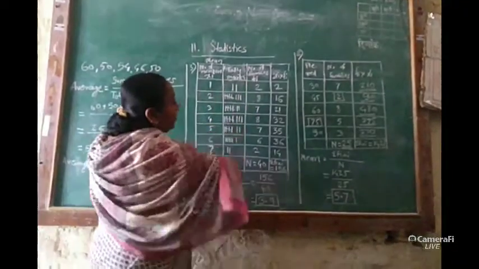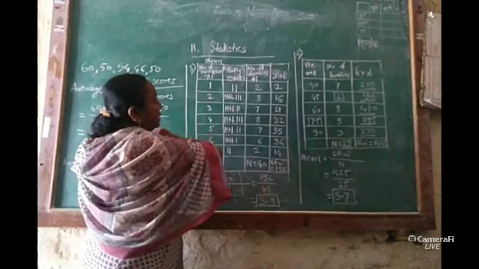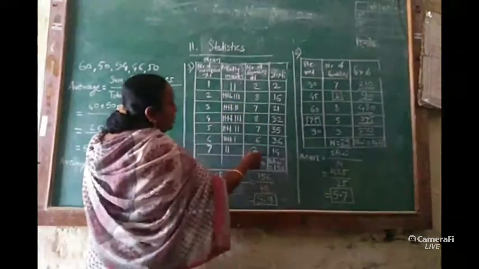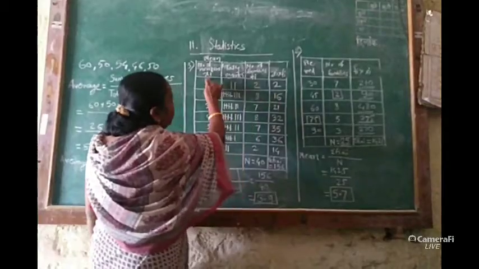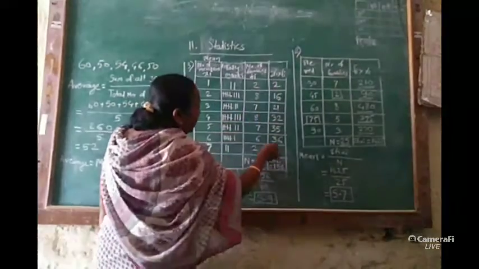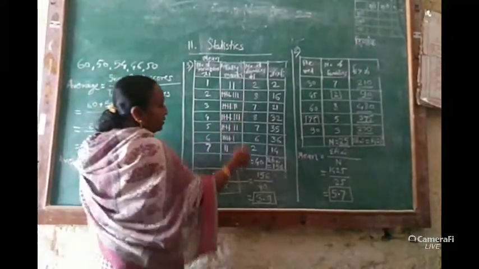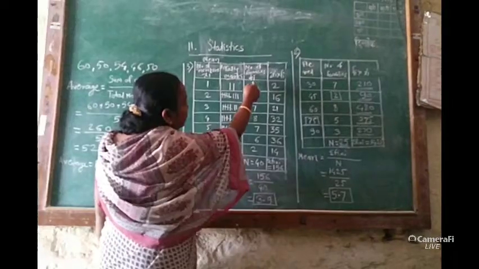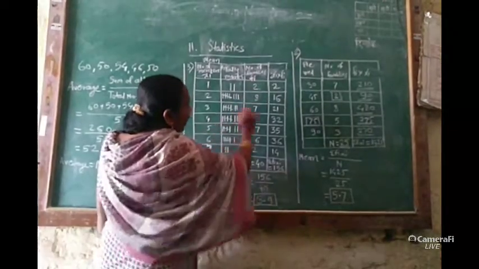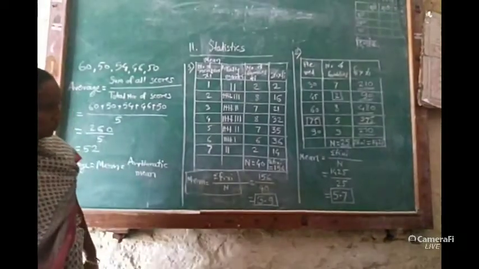In the third column, the number of families. This number of members is present in how many families, it is shown in the third column. And the last column is xi into fi. The multiplication of these 2 columns is written in the last column. And in the last row, we have to add the totals of this fi column and this last column.